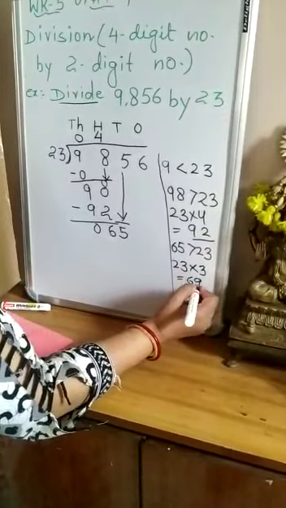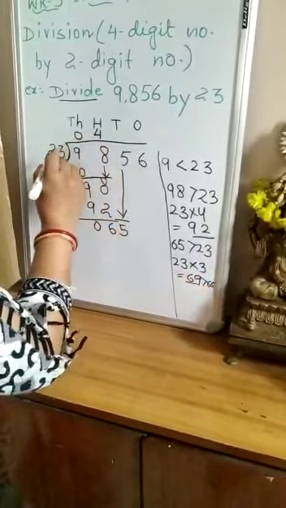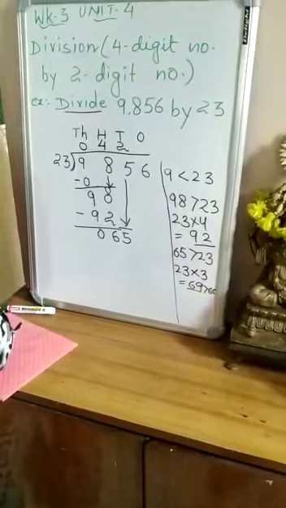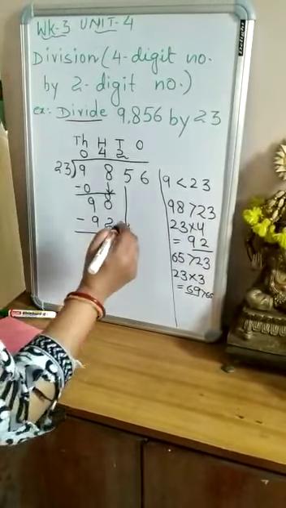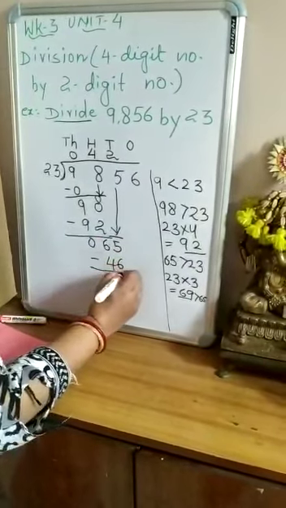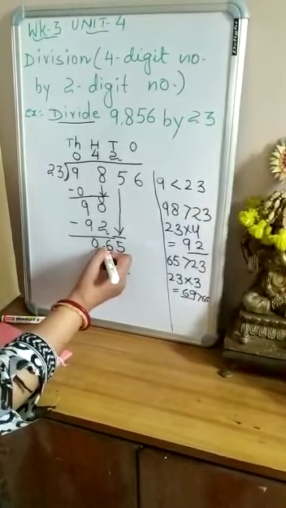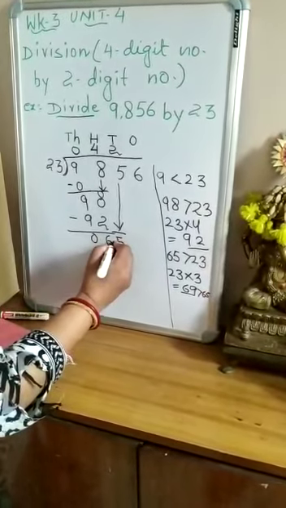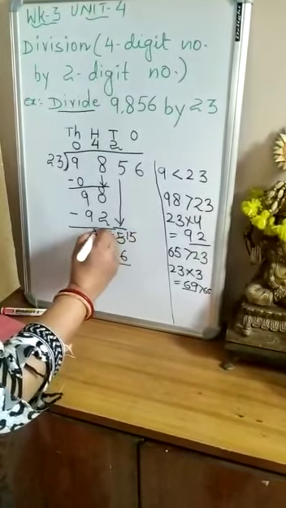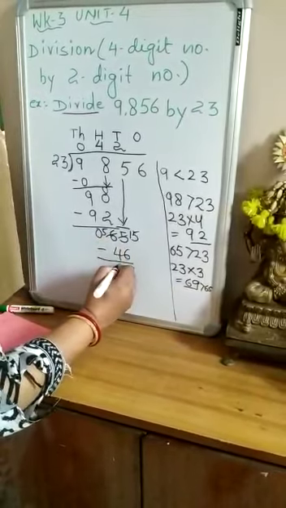It is 69, and 69 is more than 65, so it is not possible. So we take 23 twos are 46. So 65 minus 46. We will subtract: I will borrow 10 from the 6. So 5 will become 15, and then 6 will reduce to 5. So 15 minus 6 is 9, and 5 minus 4 is 1.